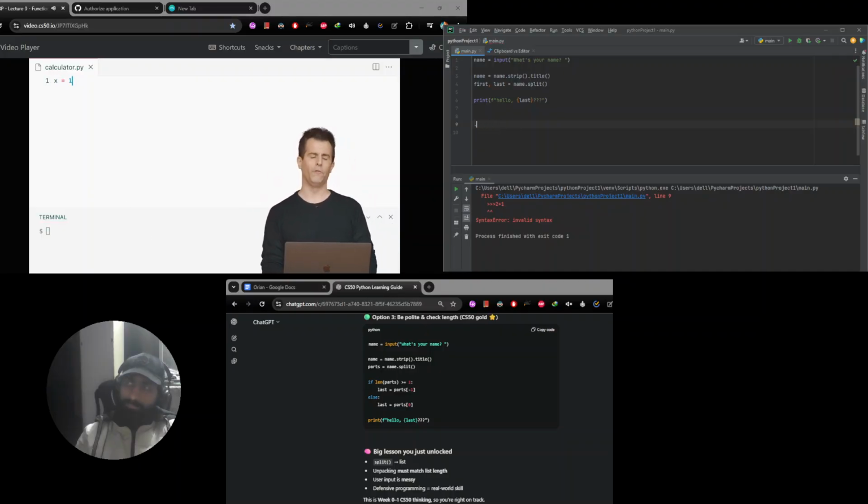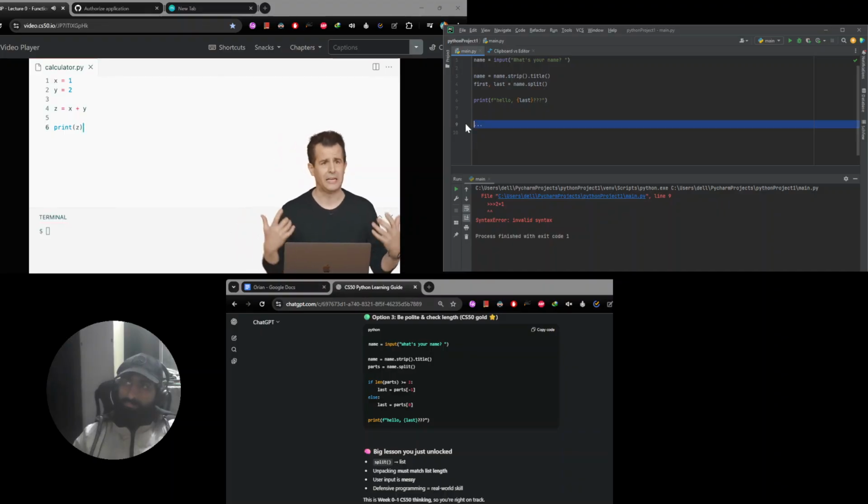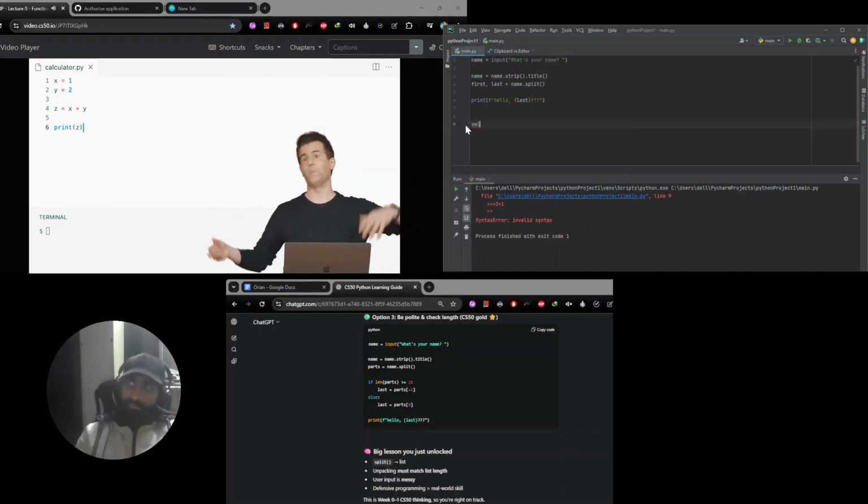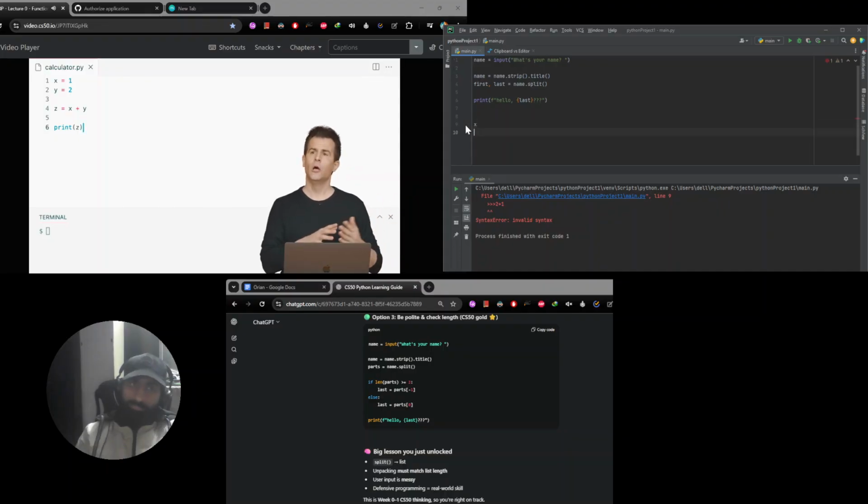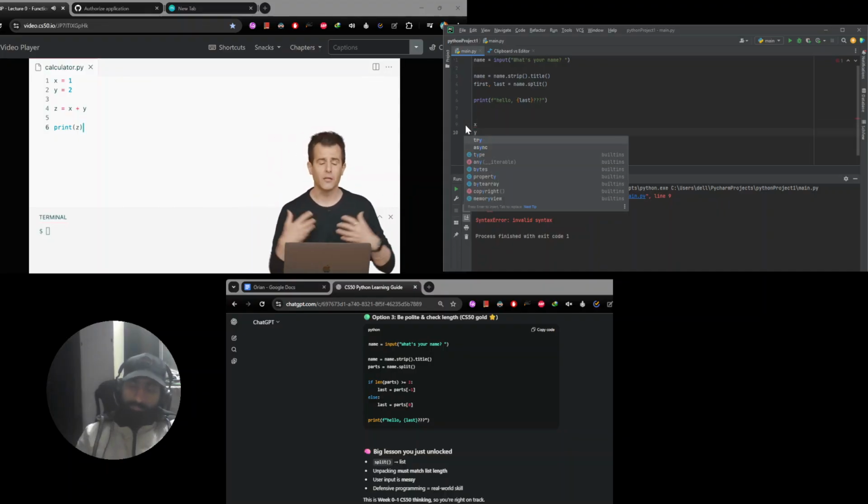Let me go ahead and first declare a couple of variables. I'm going to do the mathematical thing of calling my first variable x, my second variable y, and then I'm going to give myself a third variable, z equals x plus y, and then I'm going to go ahead and print out z. Now this program, admittedly, not very exciting or interesting. In fact, it's a little less interesting than printing stuff on the screen like before with strings, but we'll build on this and see what other features exist in Python that we can leverage.